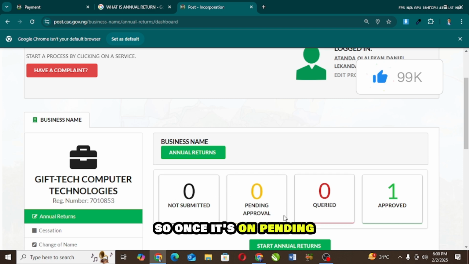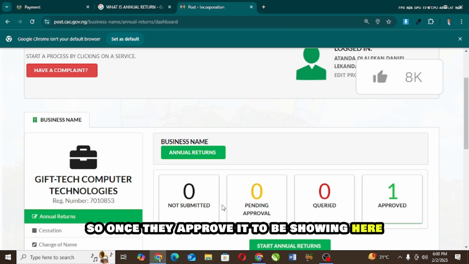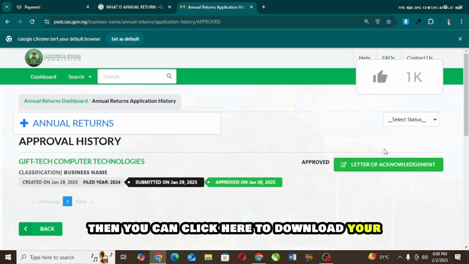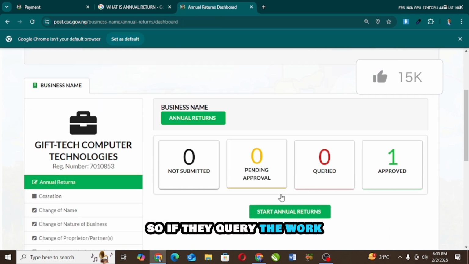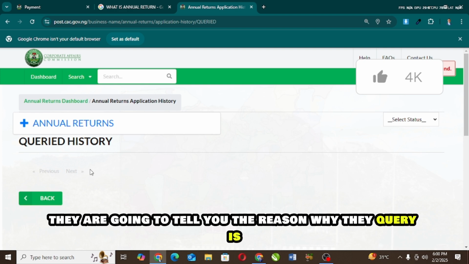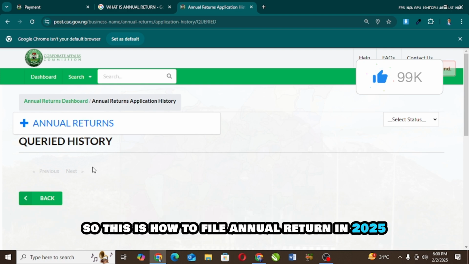Once it's on pending, you leave it until they approve it. Once they approve it, it will be showing here. Then you can click here to download your certificate. You see it now? So if they query the work, they are going to tell you the reason why they queried it and you will rectify it. So this is how to file annual return in 2025.